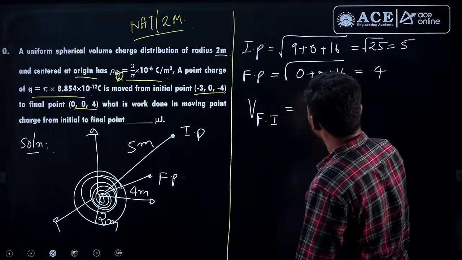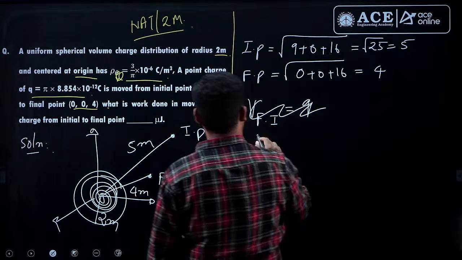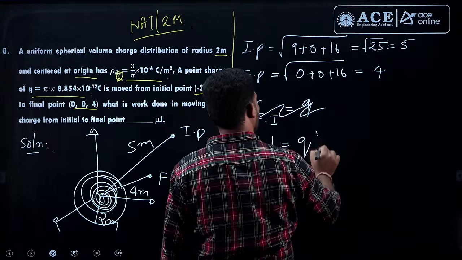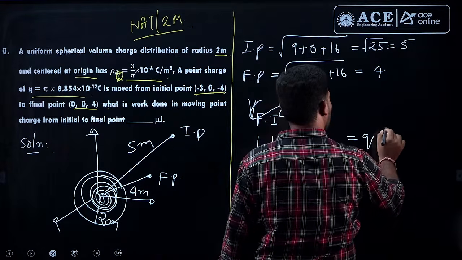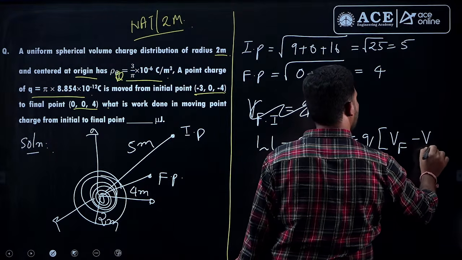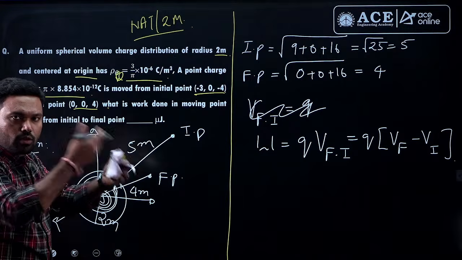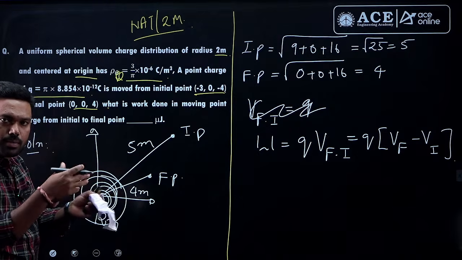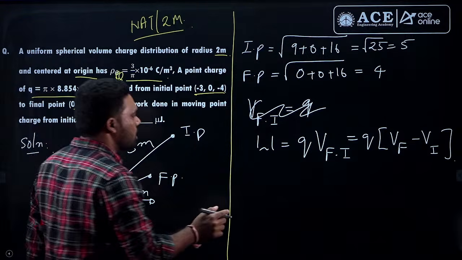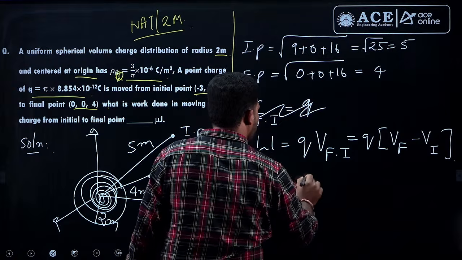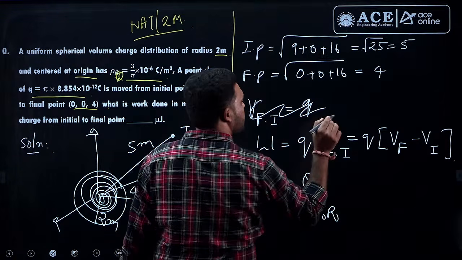We know that V is a potential. Yes, I am sorry, this is asking for work done. So, the work done is equal to Q into the final point and initial point, which is equal to Q into final point minus initial point. These 2 points are outside the sphere. Once you are outside the sphere, whether it is a point charge or spherical charge doesn't matter. Once you are outside, it behaves like a point charge itself. So, you can make use of this formula. What is the potential due to a point charge? It is Q divided by 4 pi epsilon naught R.